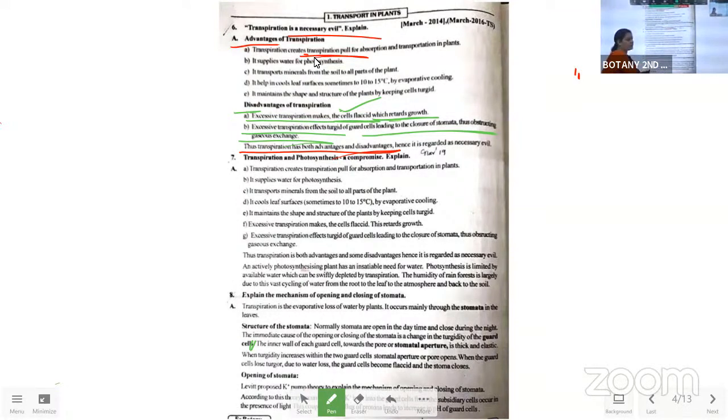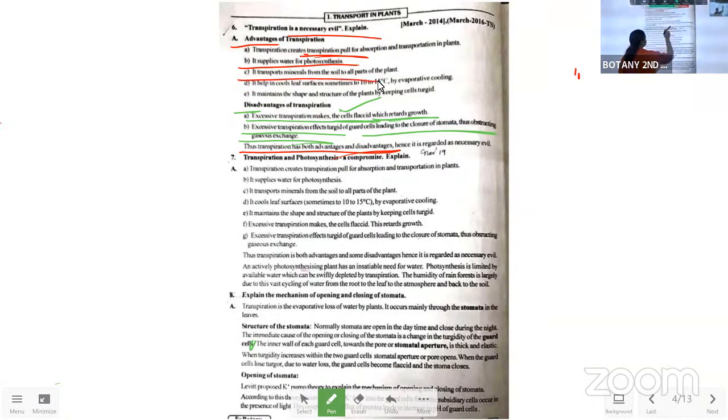This is the first point. Now comes the second point. Through this transpiration, water is supplied in a proper amount to the leaves where photosynthesis is going to occur. Okay. Then next point.